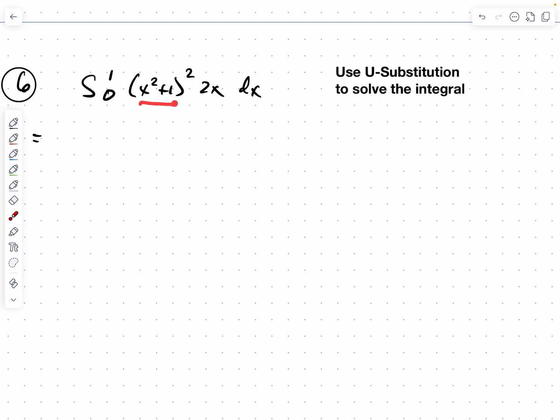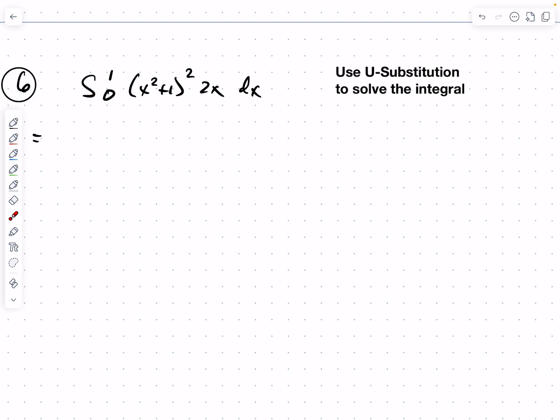So again, I could rewrite it. I could take this and FOIL it out. x squared plus 1 times x squared plus 1 would probably give me x to the fourth plus 2x squared plus 1. And then multiply that by 2x, and I'd end up with a really long polynomial. And I could take the antiderivative of that and then evaluate it from 0 to 1. Okay, got that. Let's try u substitution.